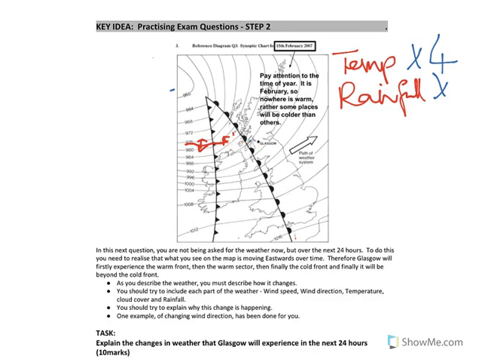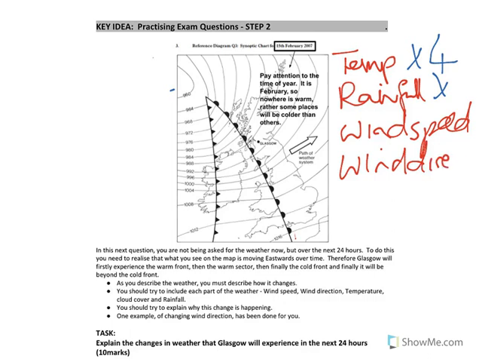The wind direction. Let's talk about wind direction, because we talked about wind speed. That was what we were just talking about there. The wind direction, was it going to stay the same? Well, we wouldn't expect it to, because when fronts move, the direction changes. So at the start, our wind is southwesterly, but when Glasgow's sitting here, it will be a bit more westerly. So it's going to move from being a southwesterly at the start to being a westerly. And the explanation is to do with the movement of the fronts.